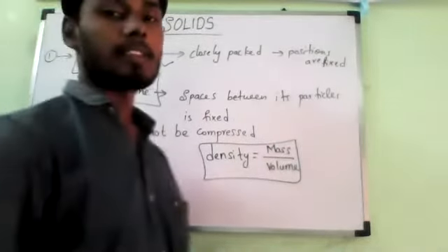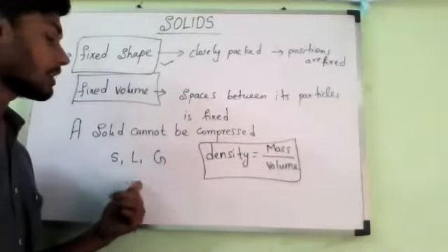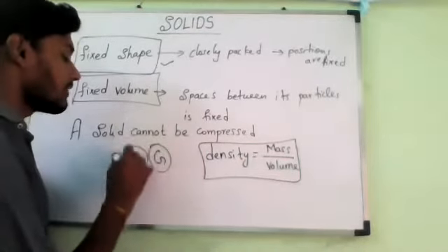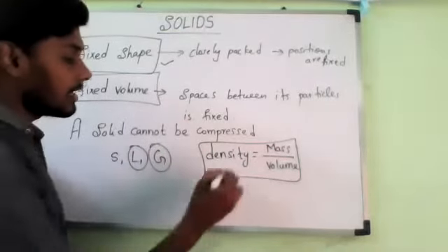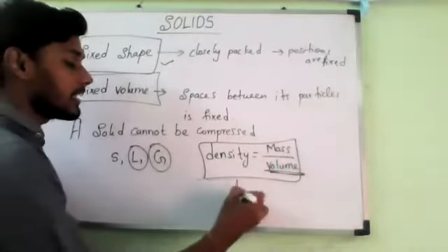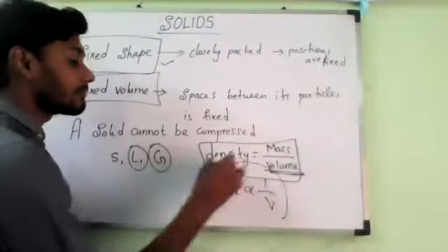Gases. Compared to solids and liquids, gases occupy more. Now, if volume is more, then density will decrease, yes or no? Because density is inversely proportional to volume. Yes or no?